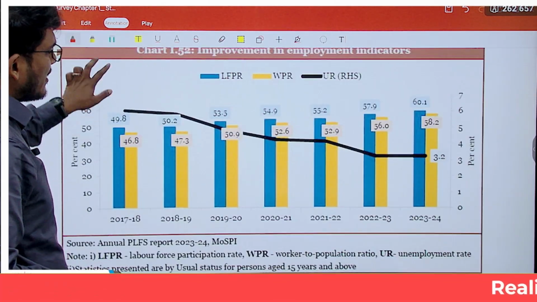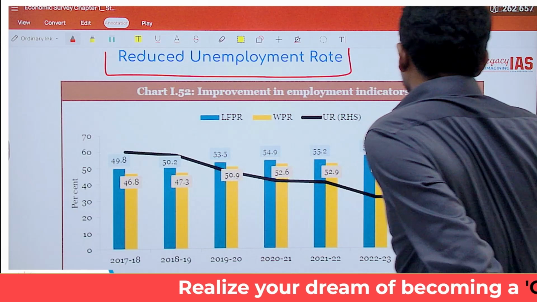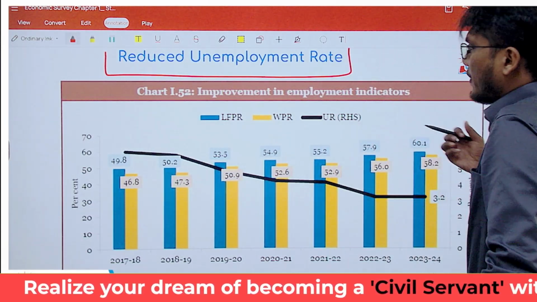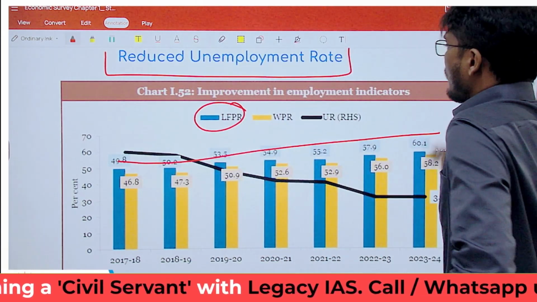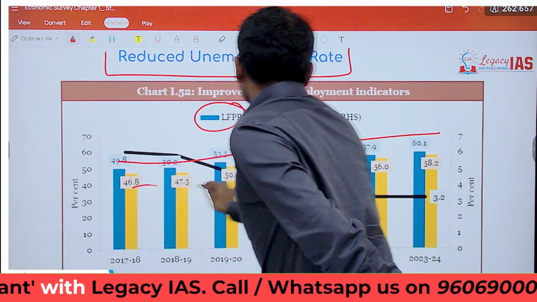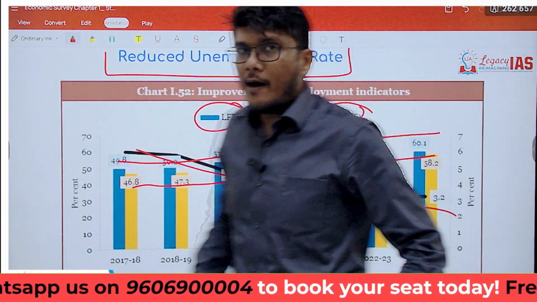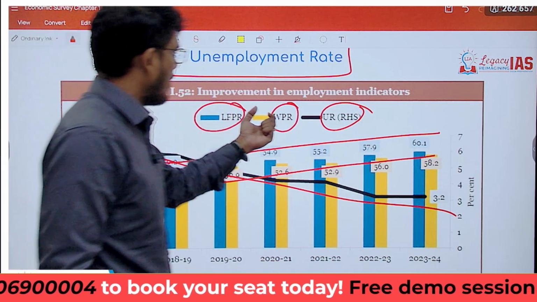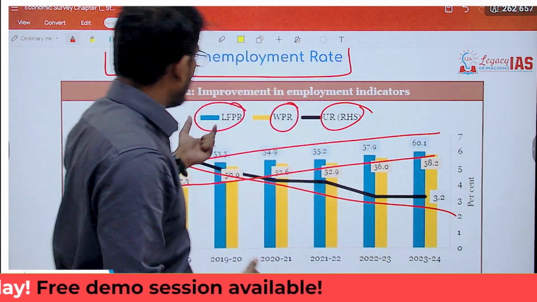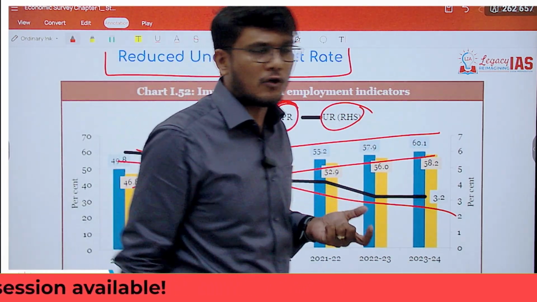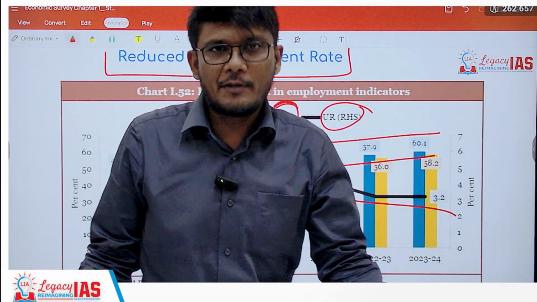And last but not the least, the economic survey talks about the reduced unemployment rate, because you can see there has been a clear reduction. If you look at labor force participation rate, it has consistently gone up. Workforce participation rate has consistently gone up, and the unemployment rate has consistently gone down. What is the difference between labor force and workforce participation rate? Labor force is total people in the labor market. Workforce is actually the working force which you are talking about. So labor force is generally going to be higher than workforce participation rate.